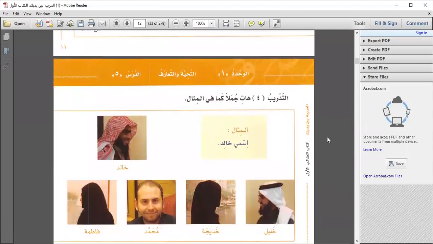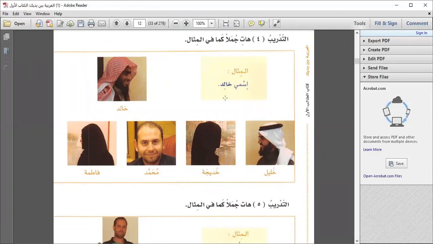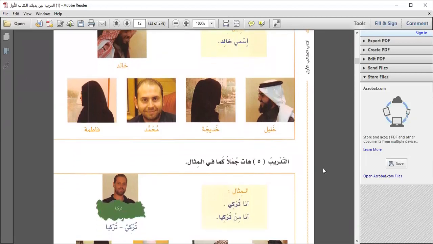Next is exercise number 4. Bring the sentences just like in the example. Again, the example is, look at the picture of a man and his name, Khalid. He's saying Ismi Khalid. My name is Khalid. You have to make sentences with them. It's so simple. It's very easy.